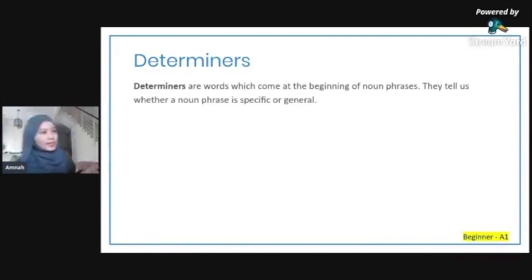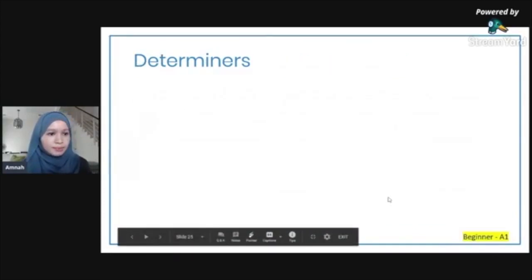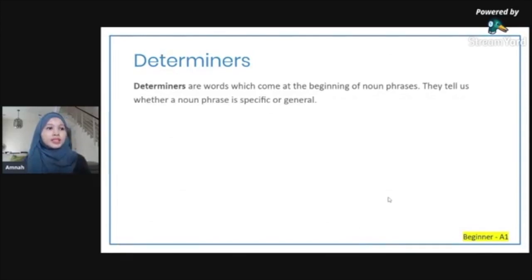All right, determiners. What I said was determiners are a type of pre-modifier. Remember? Let me show you again. We're going to go into detail about determiners and quantifiers. Determiners are words which come at the beginning of noun phrases. They tell us whether a noun is specific or general.